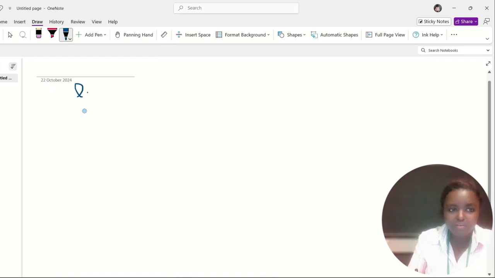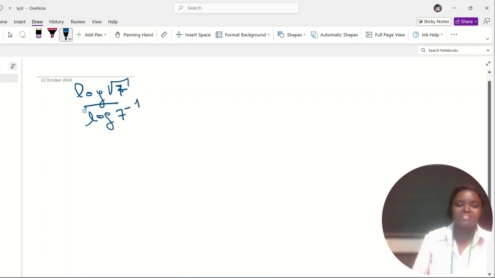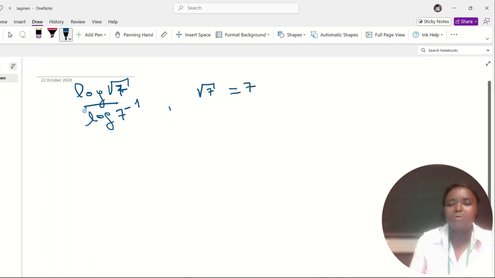So then we need to simplify this logarithm. We have log of square root of 7 over log of 7 power minus 1. In this expression, the square root of 7 can also be written in the form 7 power 1 over 2.